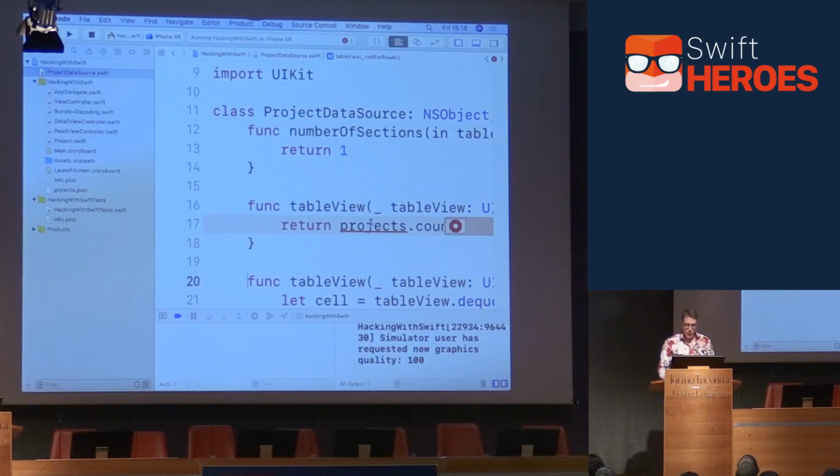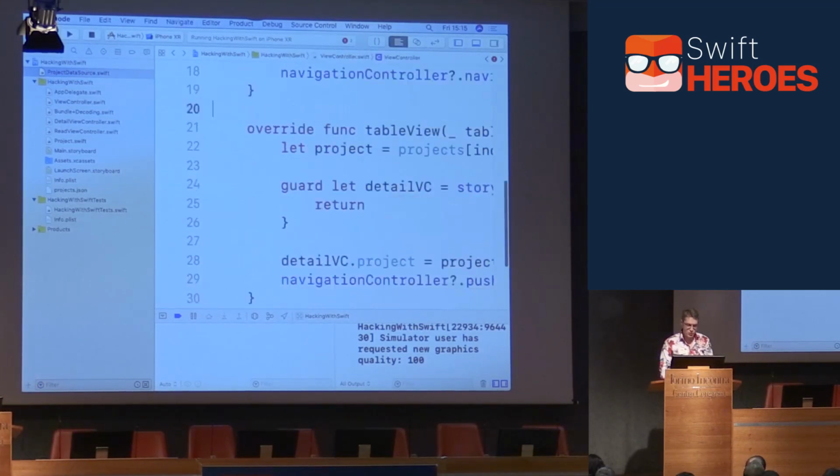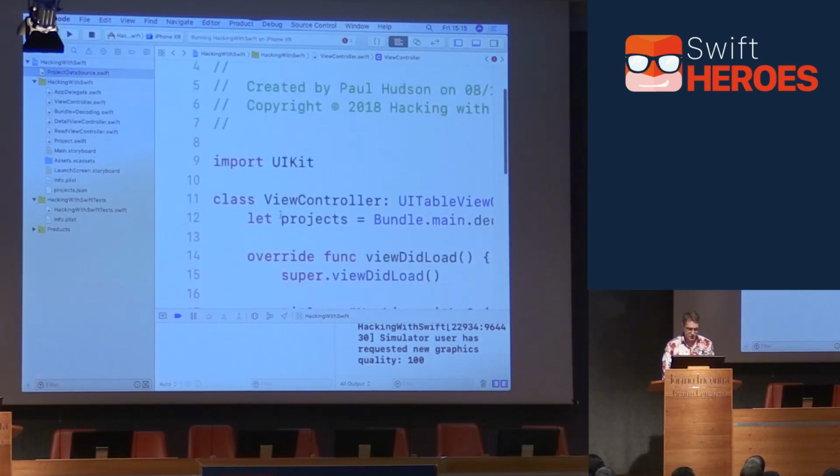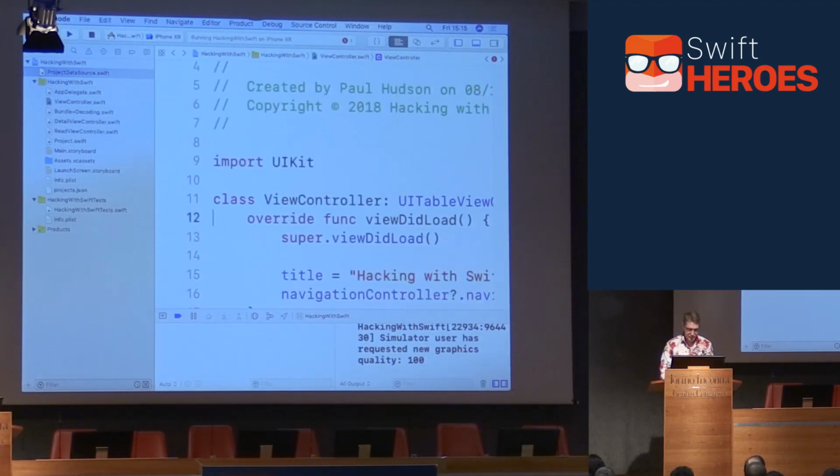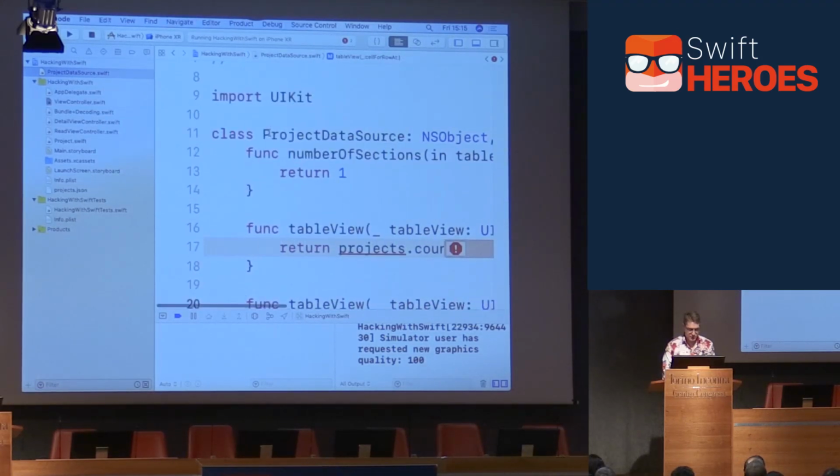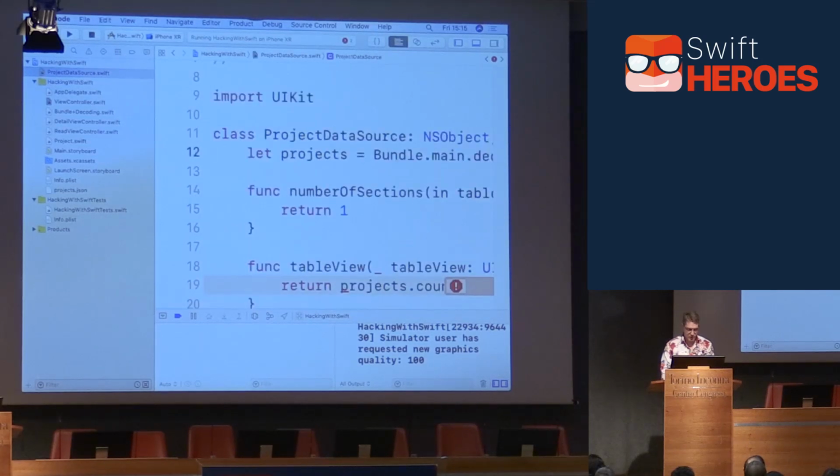What can we do? Well, we could either load it twice, or we could pass it in with an injection, but in this case, I think it makes more sense for the data source to own that data. It's a data source, right? It should own the data itself. So rather than having it twice, I'm going to take it out of the view controller and put it into the data source. So this whole constant property is going to come out of there and into our data source. So it understands what projects are, and only understands.